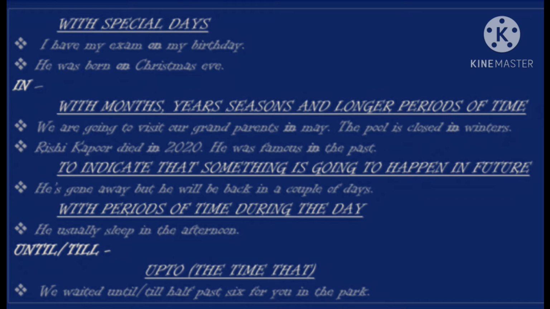So here afternoon is telling us about during the day. That's why we have put in there. So the next one will be until or till, or we can say up to the time. For example, we waited until or till 6:30 for you in the park.